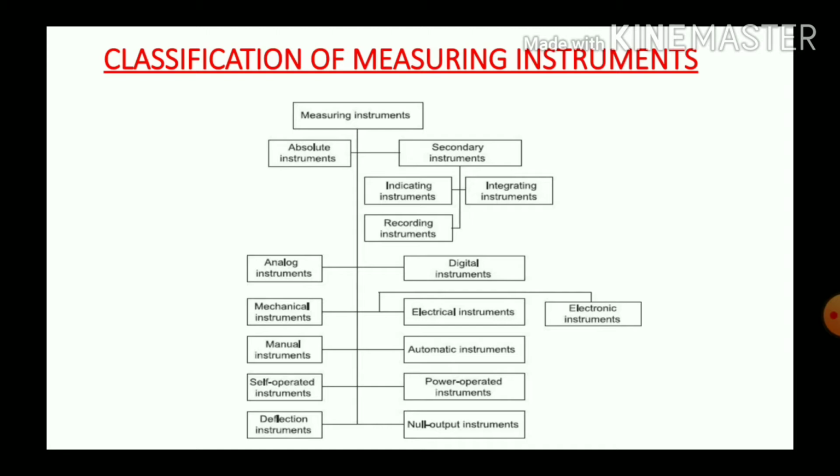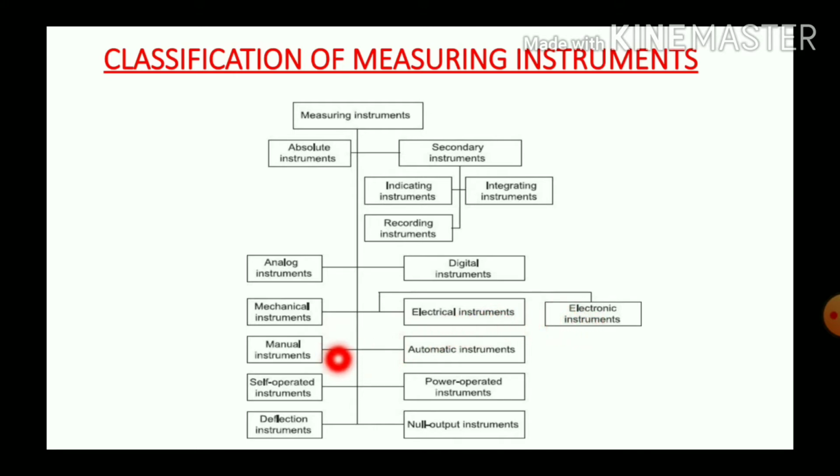Measuring instruments are classified into different categories. The first category is absolute and secondary instruments. The secondary instruments are again classified as indicating instruments, recording instruments and integrating instruments. The second classification is analog and digital instruments. And the third one is mechanical, electrical and electronic instruments.